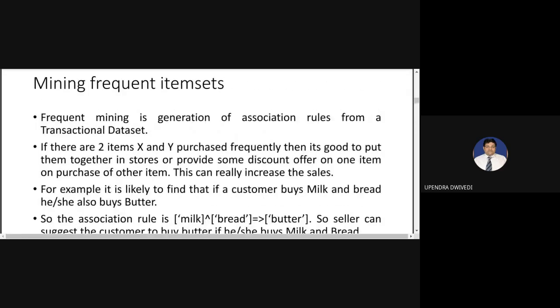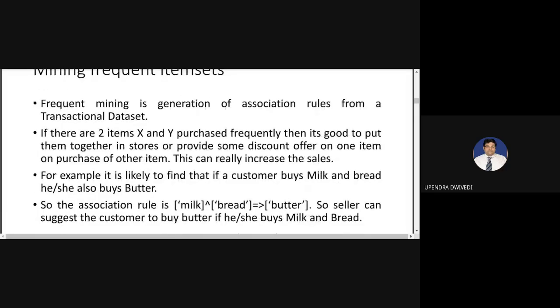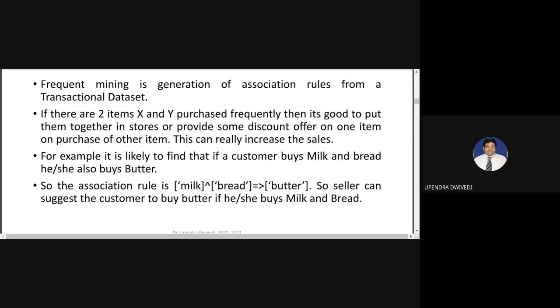Now we'll see this example. Frequent mining is the generation of association rules from a transactional dataset. So, for example, if I have X and Y, and if a customer is purchasing X and Y, then it is also possible that he will purchase certain more items. So it can be really profitable for businesses to find that frequent pattern of occurrence of items X and Y.